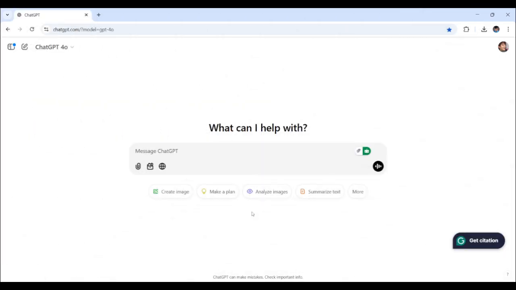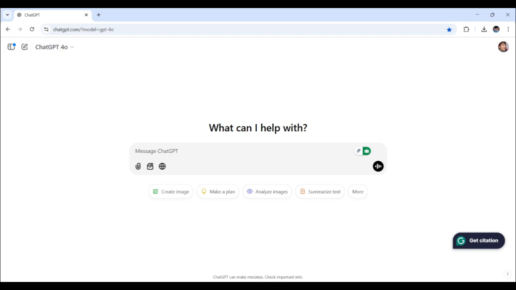Next up, let's talk about making learning fun through games. Kids love to play, and games are a great way to teach skills like math, spelling, or even problem solving. Think about what kind of game would resonate with the kids you're creating for. Is it something they can play alone, or should it be a group activity? Let's give ChatGPT a clear direction to generate a fun and educational game idea.